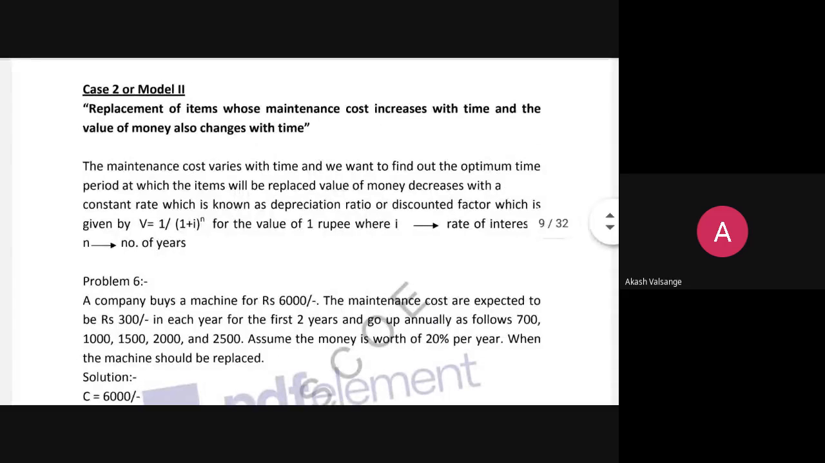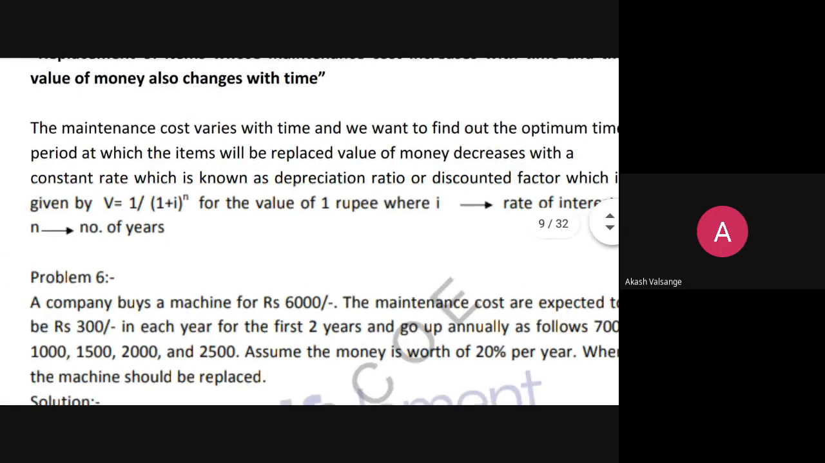Now one simple formula is there. How to calculate the value of money? The value of money is equal to 1 divided by (1 plus i) raised to n minus 1. What is i? i is nothing but the interest rate, whatever interest rate is given in the problem, for the calculation of money value. Here we are focusing on the value of money changing with time. n is the number of years, and we always take n minus 1.